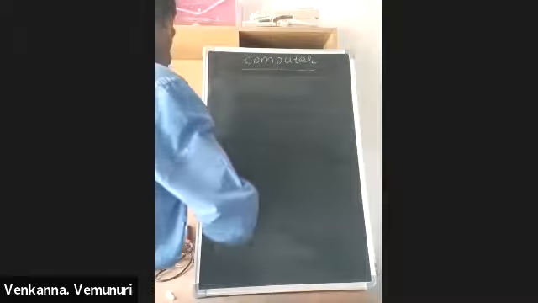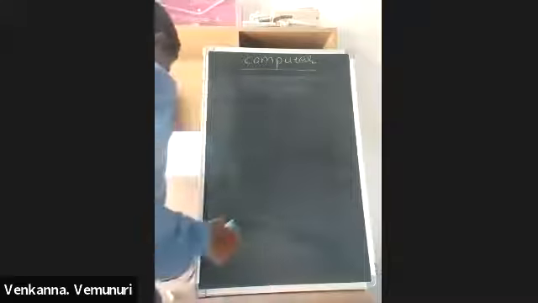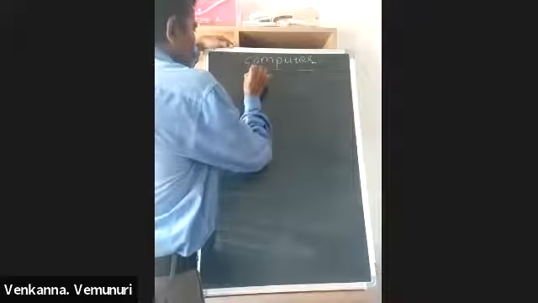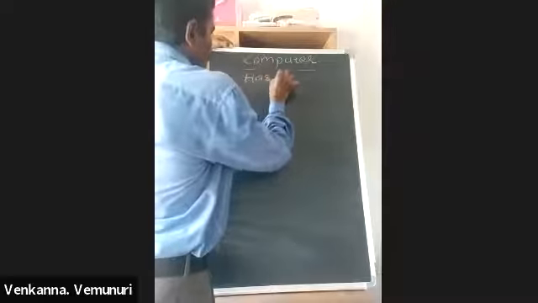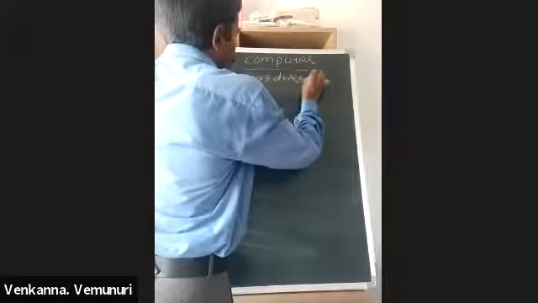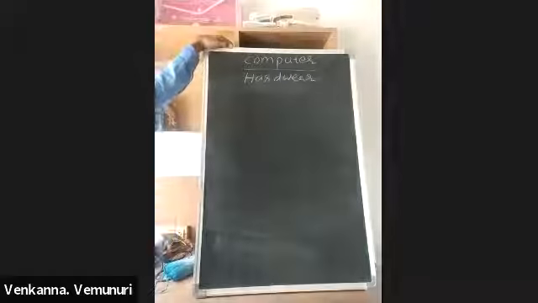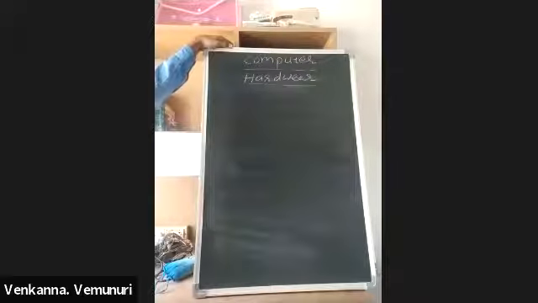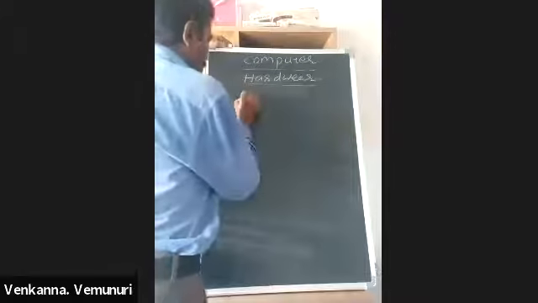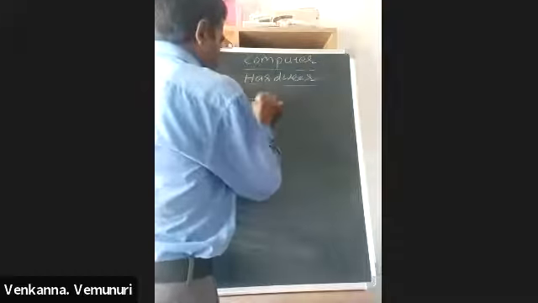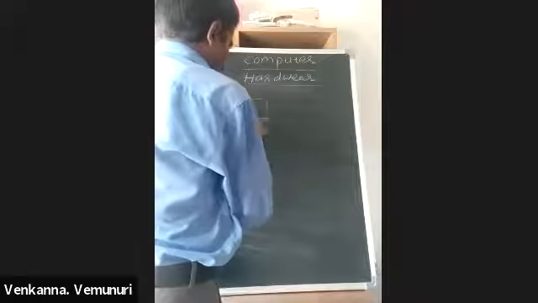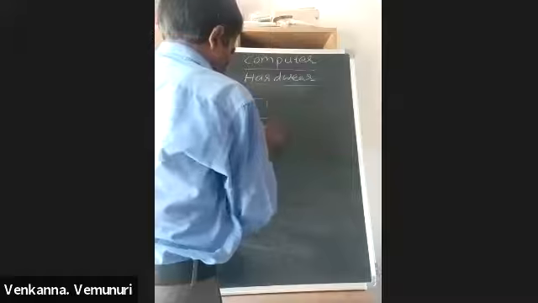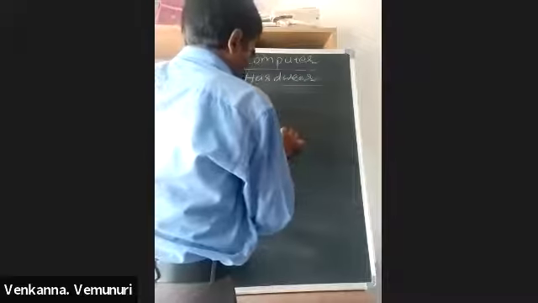Now, computer hardware. Computer hardware means we can touch and feel. Generally in computer hardware we observe a desktop computer with one monitor, one keyboard, and one mouse.